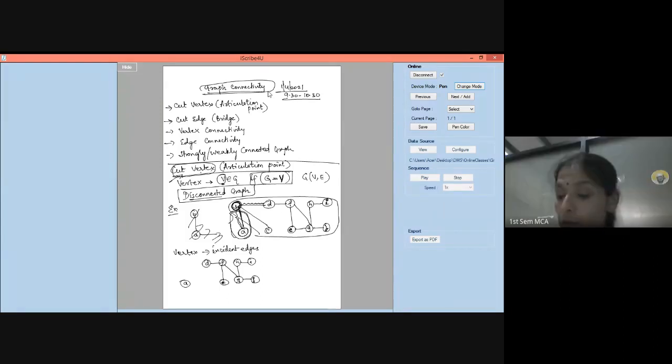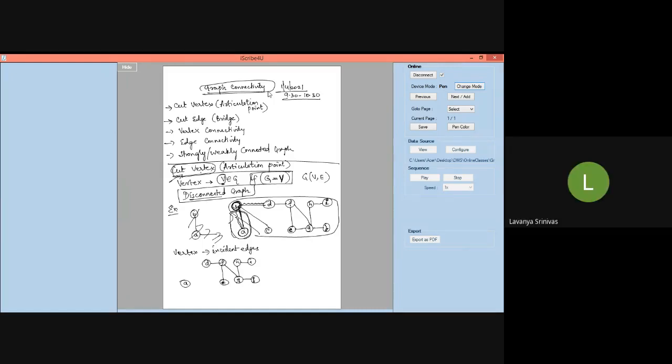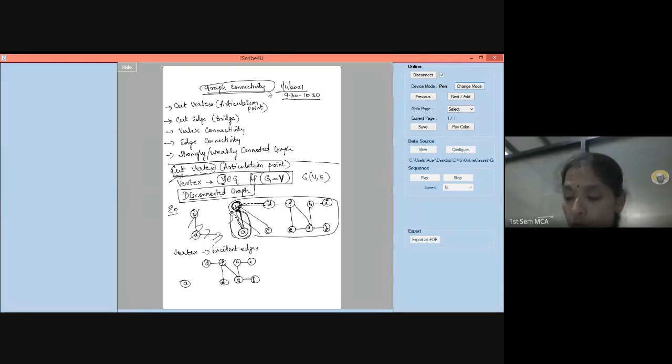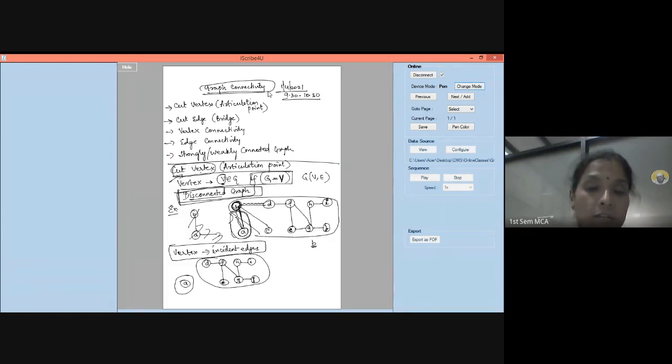If I remove that vertex B, BD is also removed and the edge BA will also be removed. I told you already, whichever vertex you are removing, the incident edges also should be removed. When I remove B, what is happening? Observe here. A is a separate component now. This whole part of the graph is a separate component. There are two different components of this graph, which means the graph has got disconnected just because you are trying to remove the vertex B. Hence, B can be called the cut vertex. Are you able to understand the meaning of cut vertex?